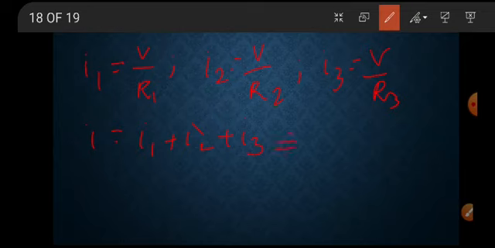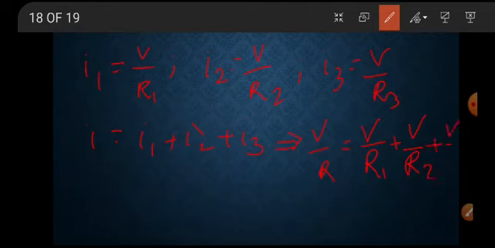So from this you can say V by R, instead of I, and instead of I1, V by R1, instead of I2, V by R2, plus V by R3. So V is common and gets cancelled on both sides.